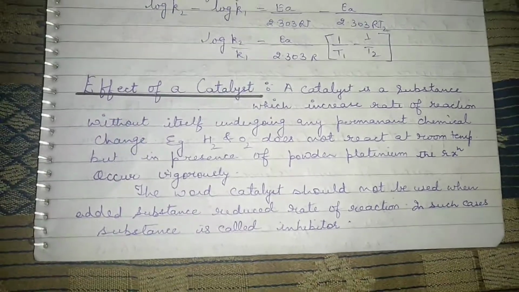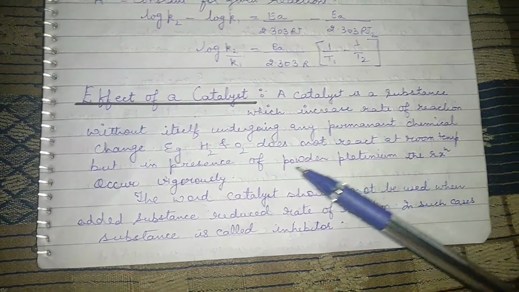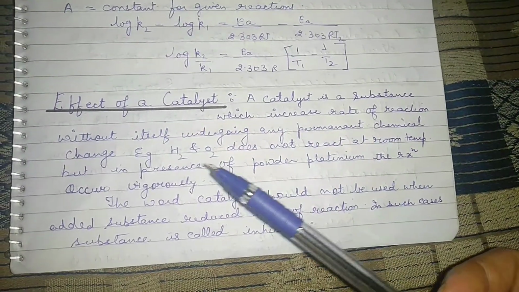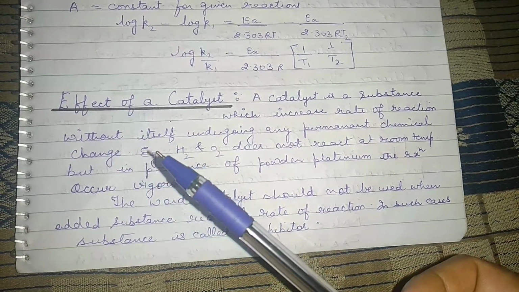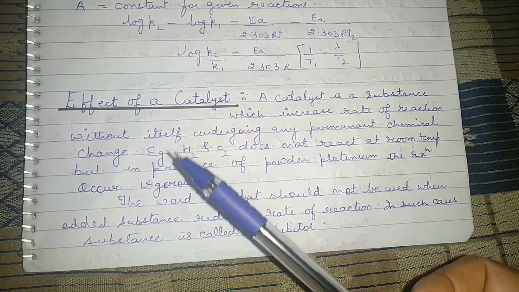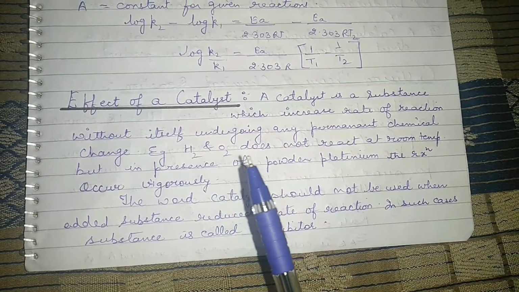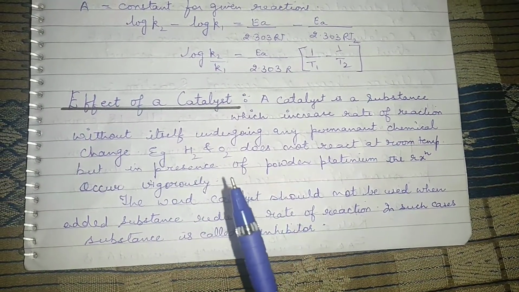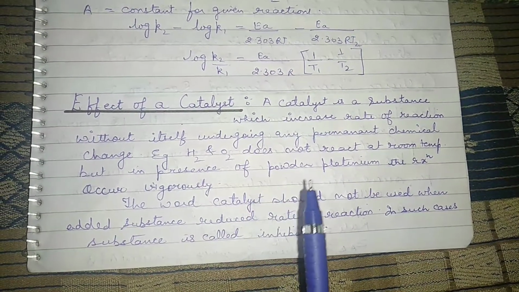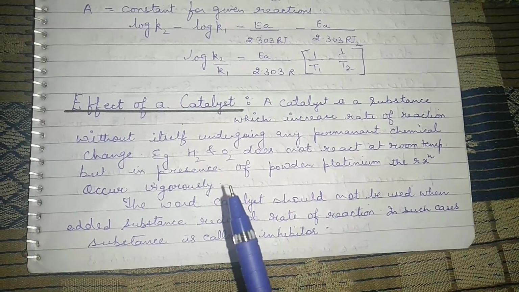A catalyst is a substance which increases the rate of reaction without itself undergoing any permanent chemical change. So it does not get converted into another form, but it enhances the rate of reaction. I have given one example, that is hydrogen gas. When it reacts with oxygen at room temperature it does not react, but when we give a catalyst, that is platinum powder, the reaction occurs very vigorously. So this is the beauty of a catalyst.